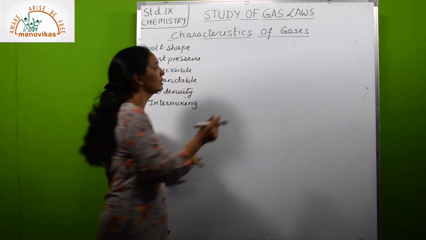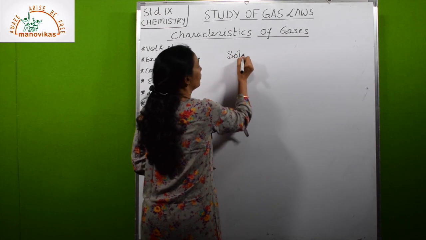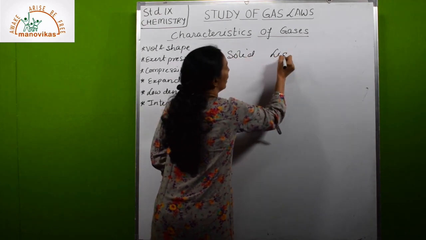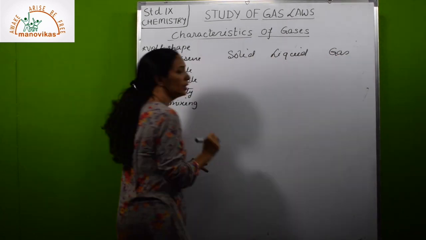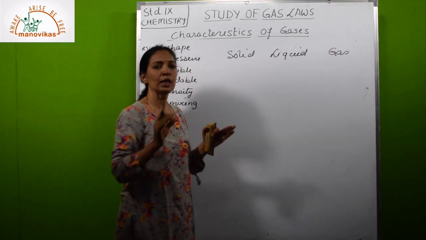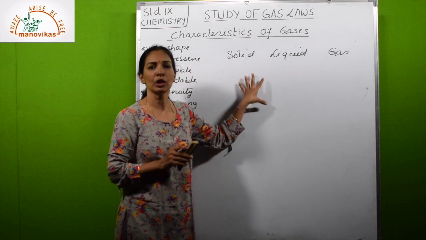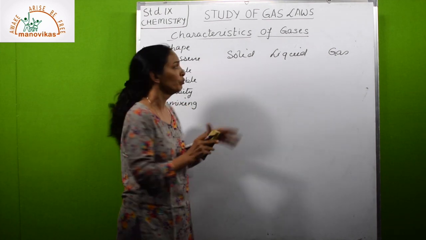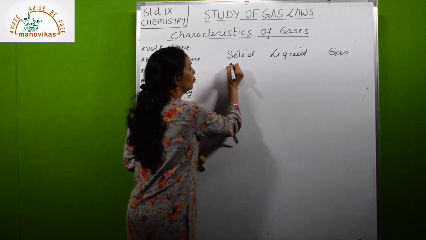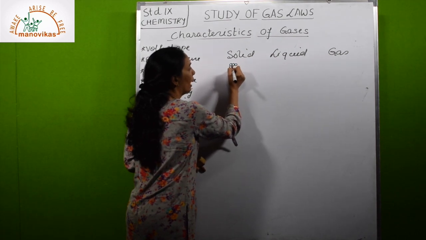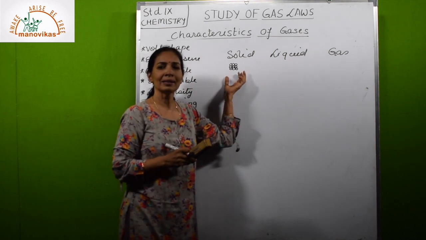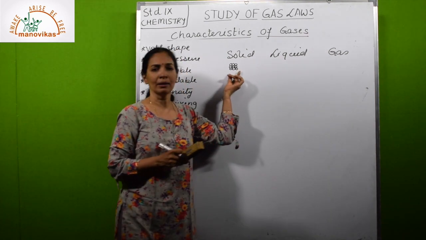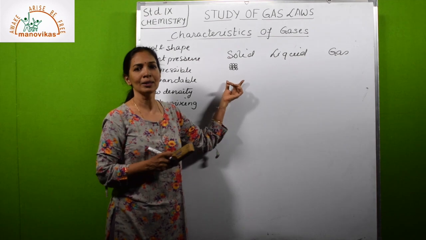If we compare gas with solid and liquid, the arrangement of particles is the most important part. If the particles or molecules are very closely packed with each other, then there is very little space between them, which is known as interparticle space.